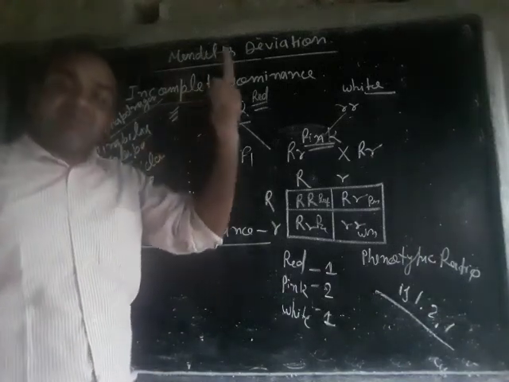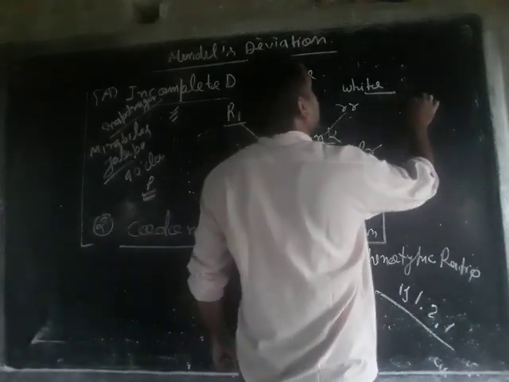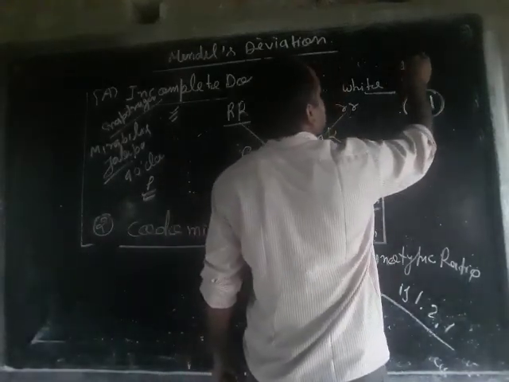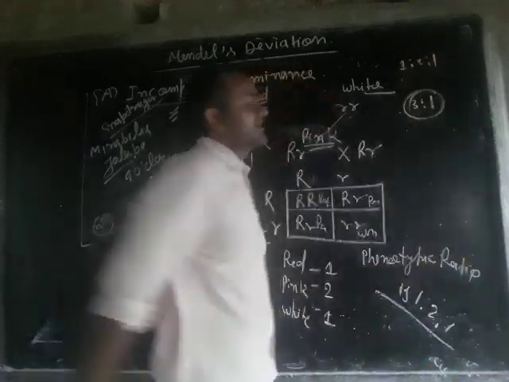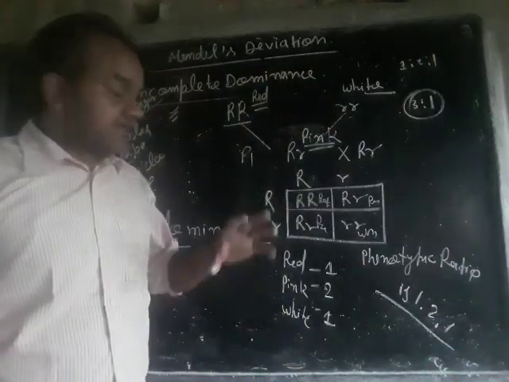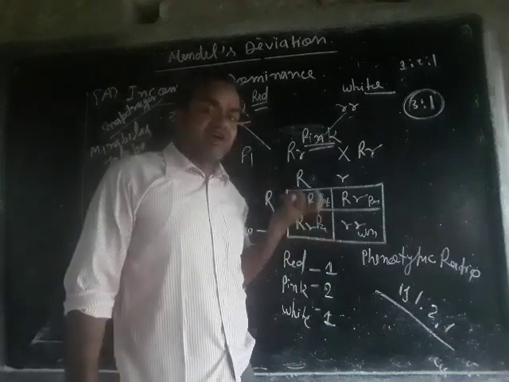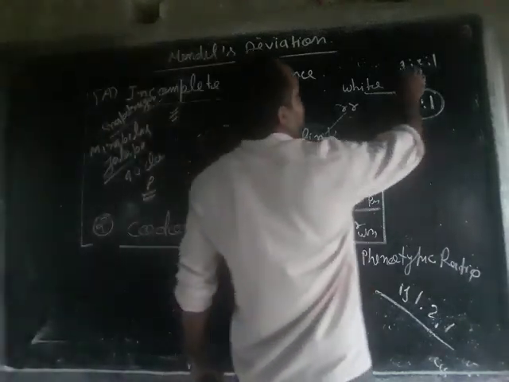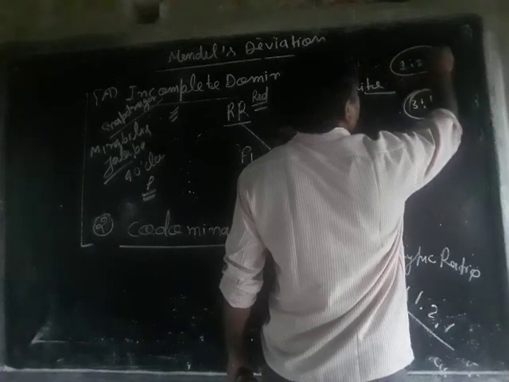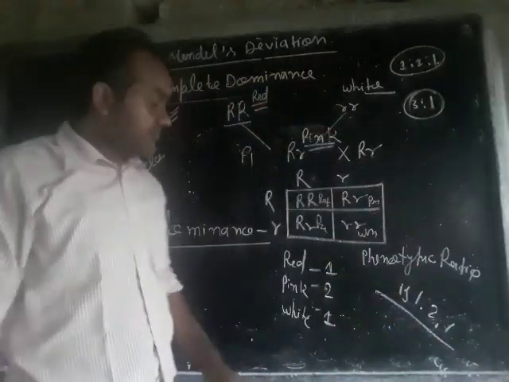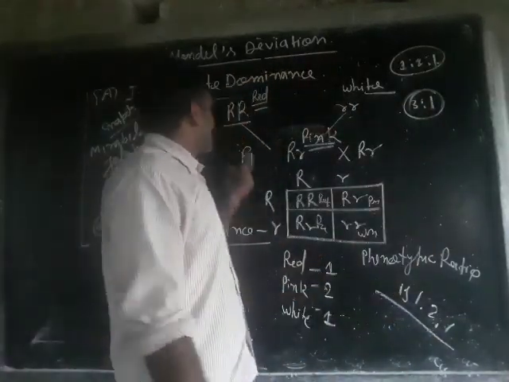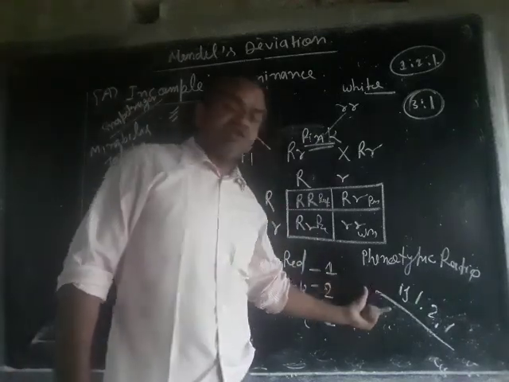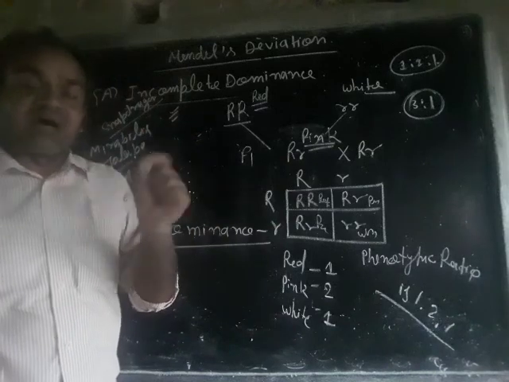But in Mendel's law of dominance, the phenotypic ratio is 3 is to 1 and the genotypic ratio is 1 is to 2 is to 1. Genotypic ratio means genetic constitution, genetic structure, and the genetic structure is 1 is to 2 is to 1 in the law of dominance. But in incomplete dominance, the phenotypic ratio and genotypic ratio are the same.